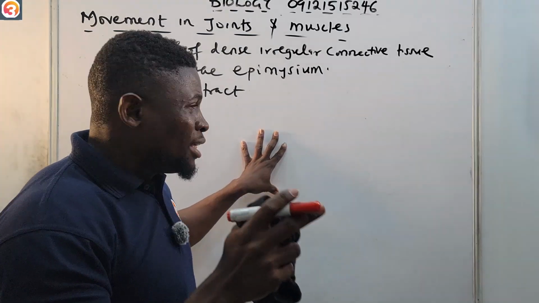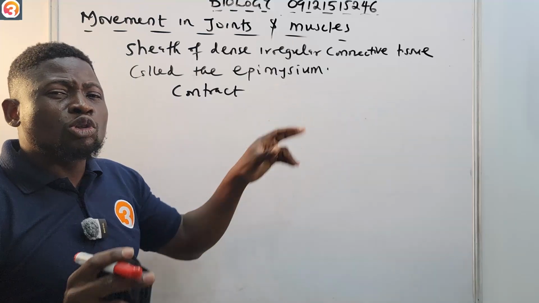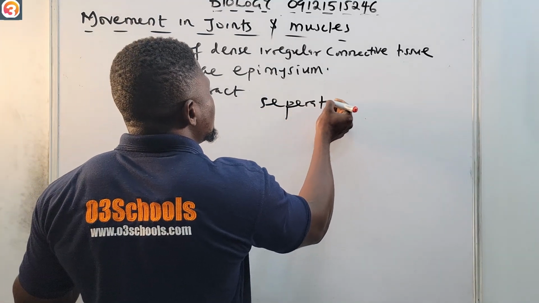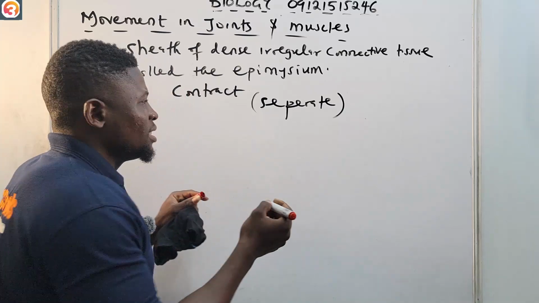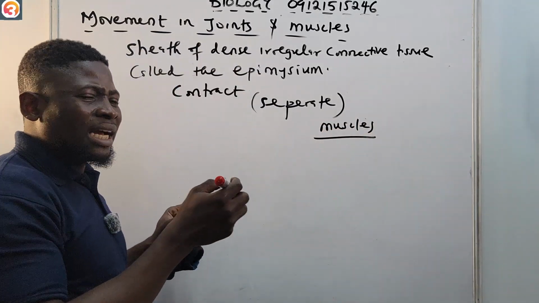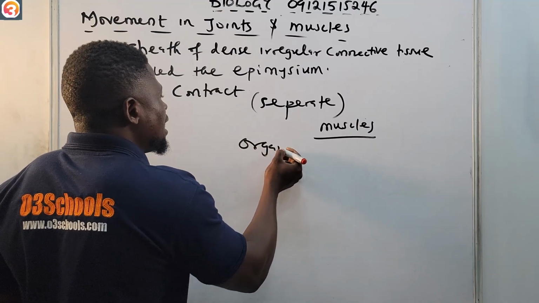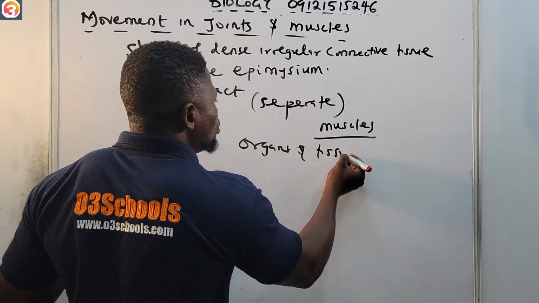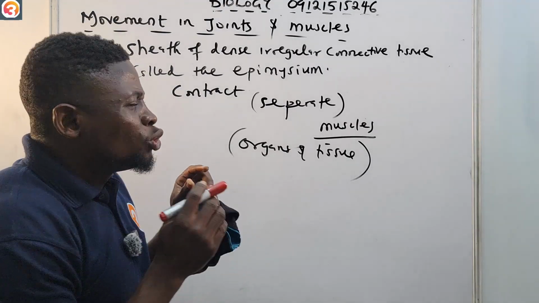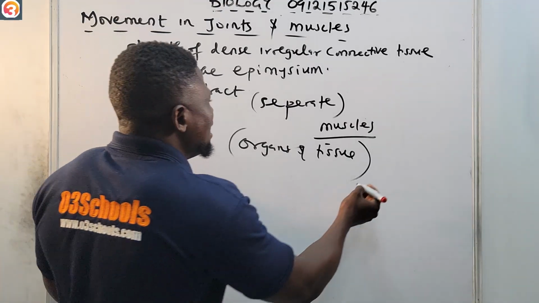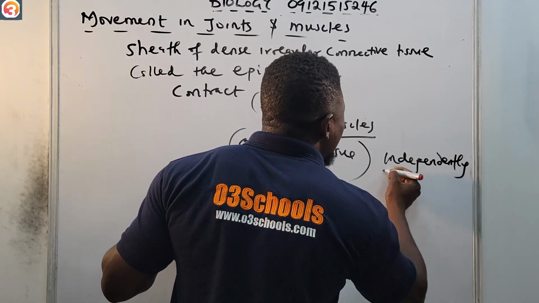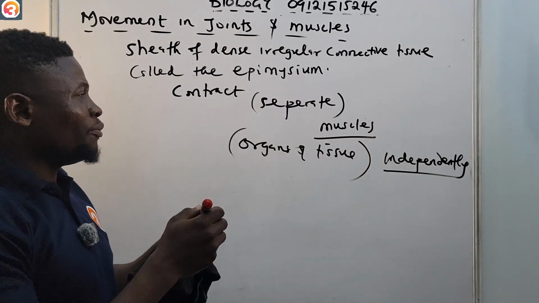This epimysium also separates muscles from other organs and tissues in the area, while allowing the muscle to move more independently. This is the function of the epimysium.